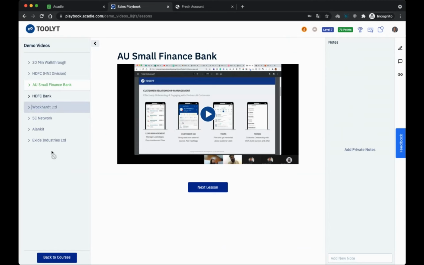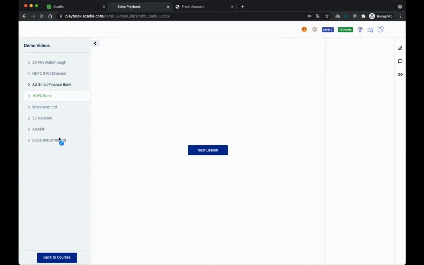By the way, I made it in such a way that they cannot freely go through individual lessons. They have to finish this to go to the next one. So they actually have to click on the next lesson to see the next lesson.